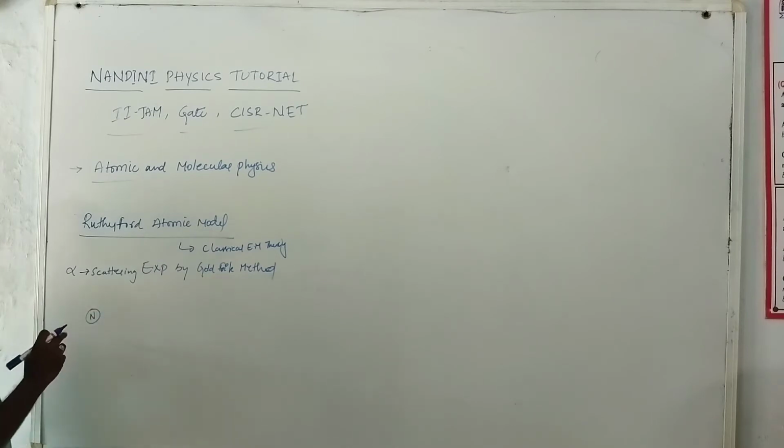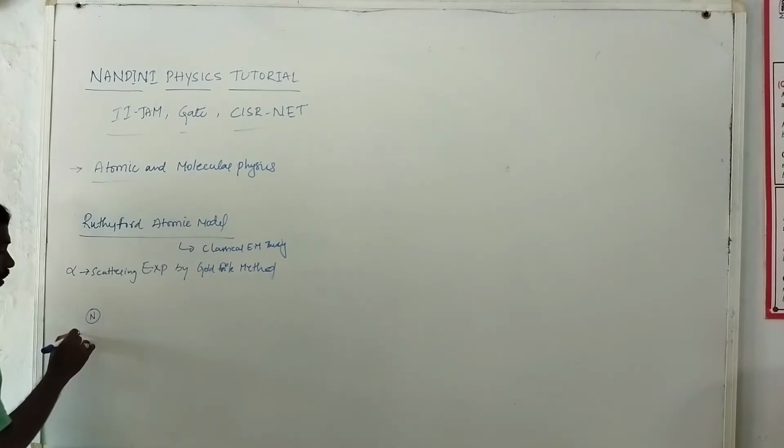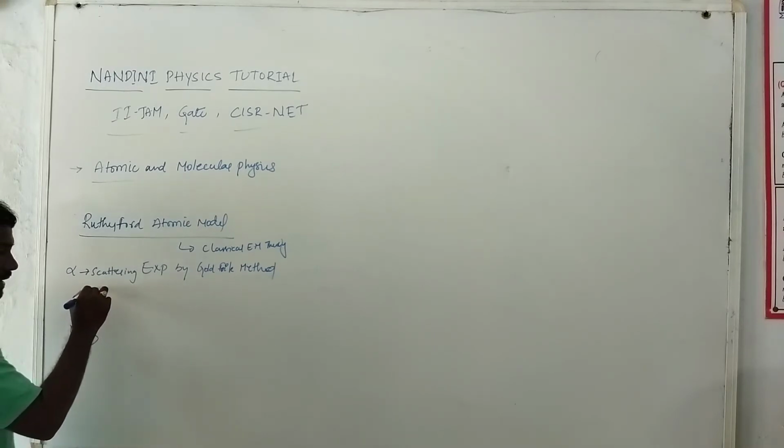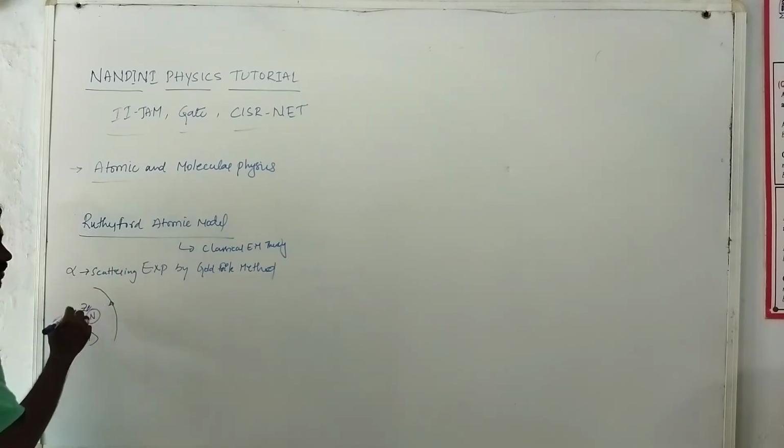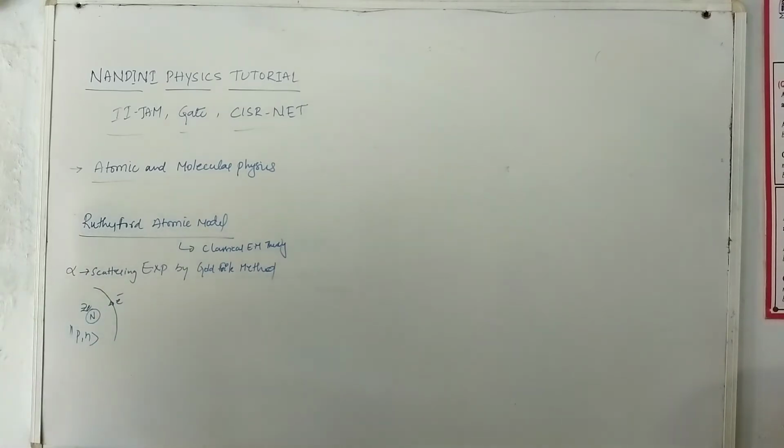So at the center of every atom there is a positively charged nucleus, and its charge is Ze. Around this nucleus there is an electron cloud, and these electrons are revolving in stationary orbits.